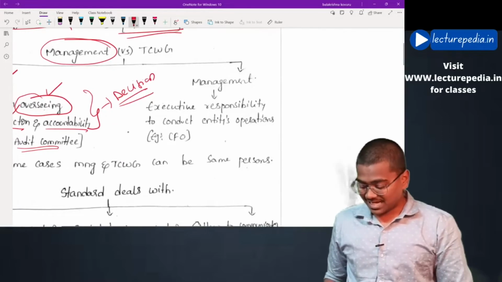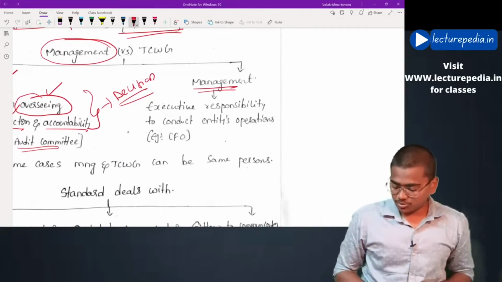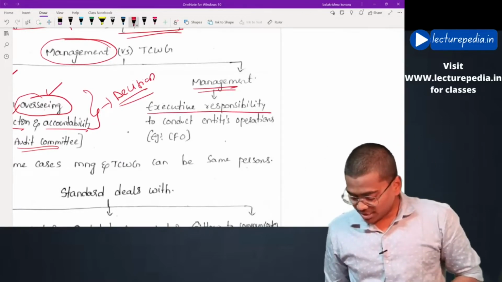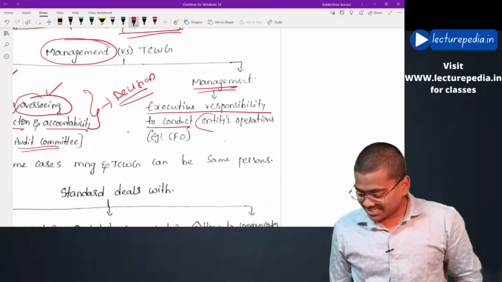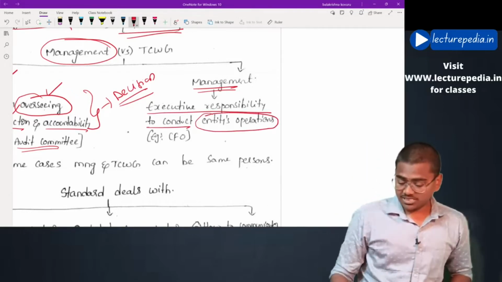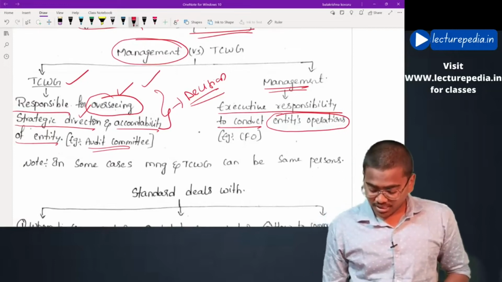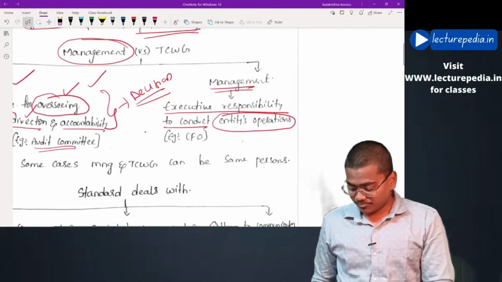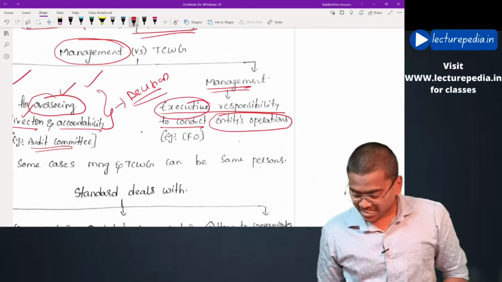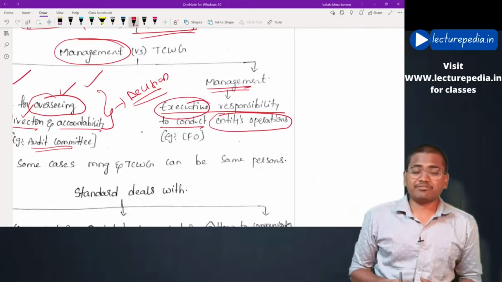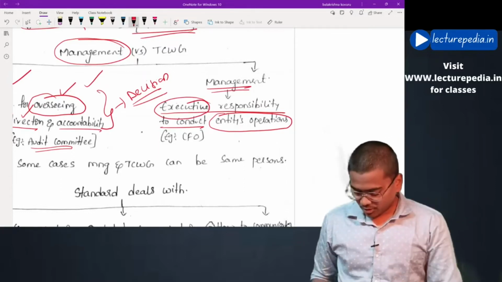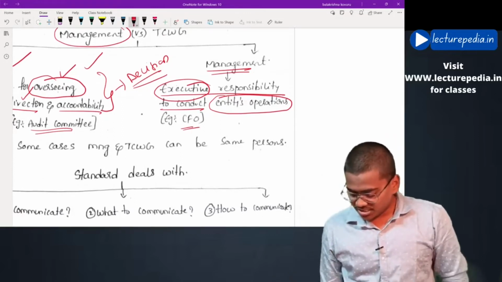On the other hand, management will be responsible for executive responsibility to conduct the entity's operations. That means the decisions that are taken by those charged with governance will be executed by management. Management has the execution function. An example of management would be the CFO.